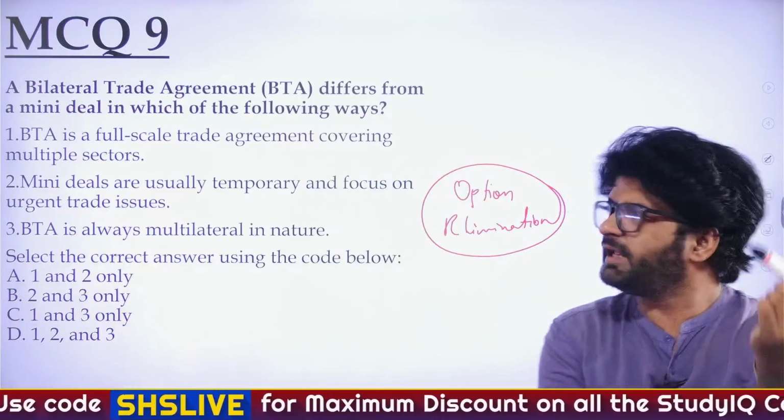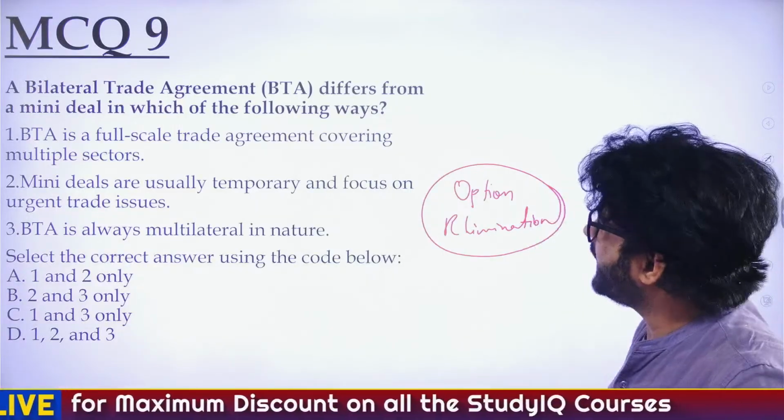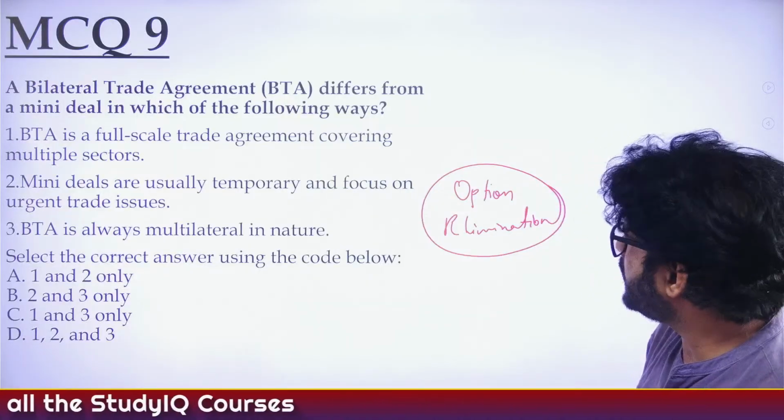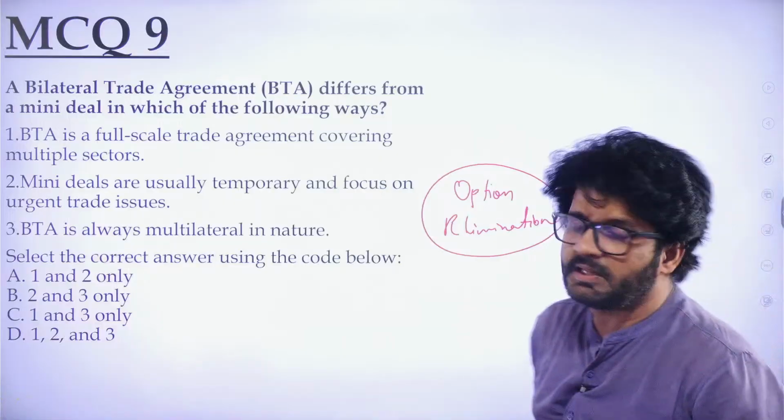BTA is a full-scale trade agreement covering multiple sectors. Mini deals are usually temporary and focus on urgent trade issues. BTA is always multilateral in nature.